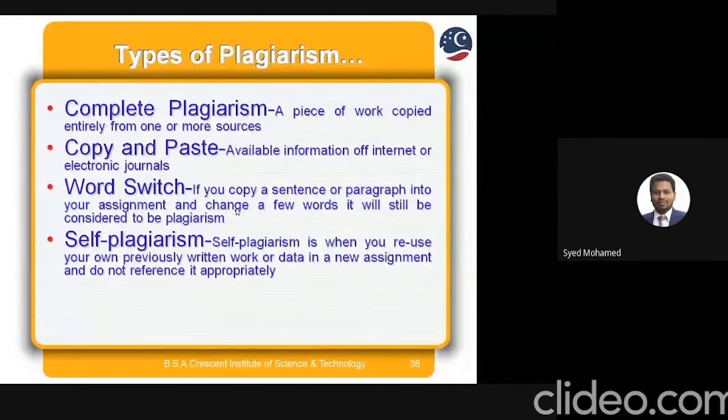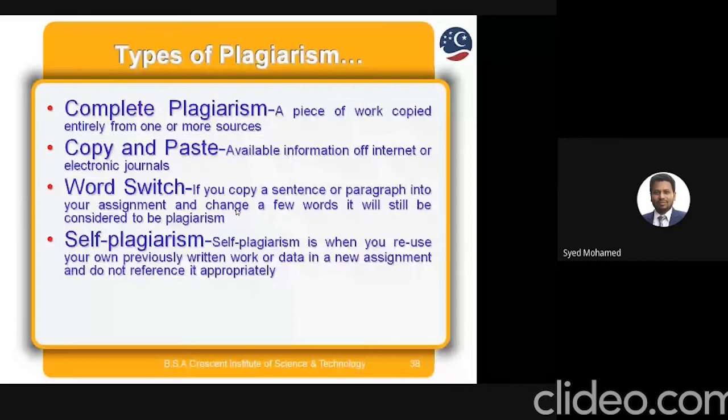We feel that we are using the same paper's information, the same paper's idea and the same paper's content for a second paper, which is again considered self-plagiarism. Why self-plagiarism? Once you publish the paper, it is public property, so it's available all over the world. So you cannot take the same words or same content. If you want the same information, you can take it as a paragraph, mention your citation, and elaborate on these particular things. That's not considered plagiarism.